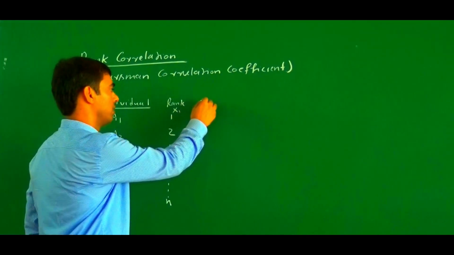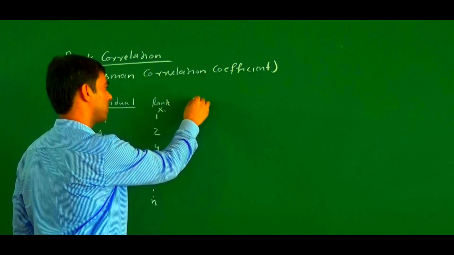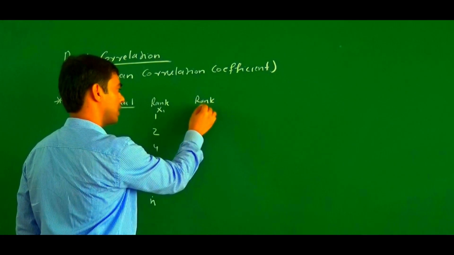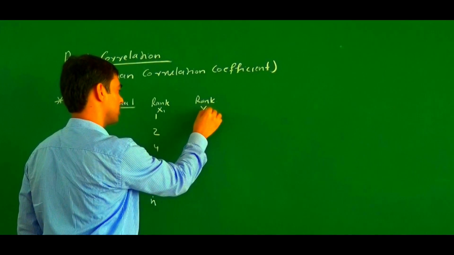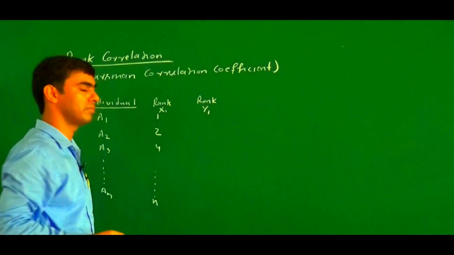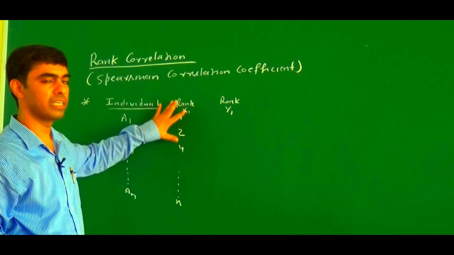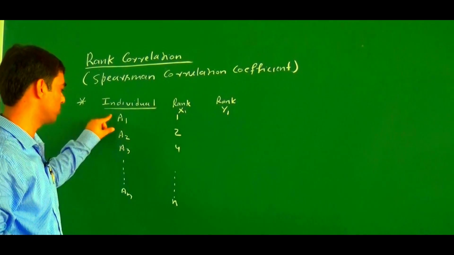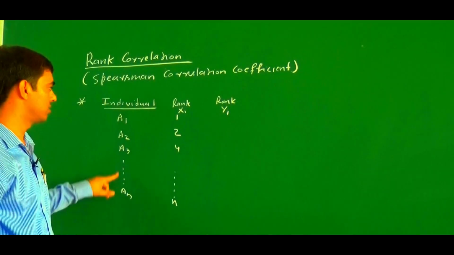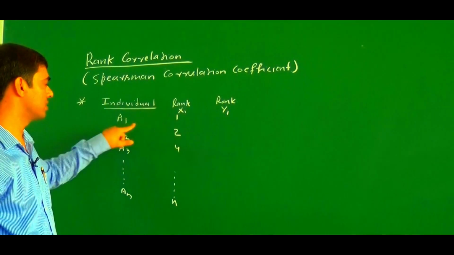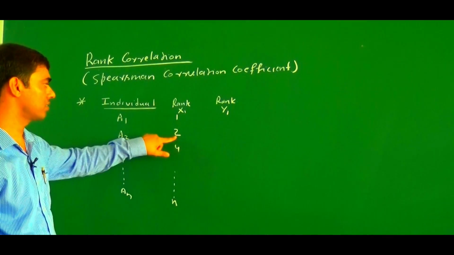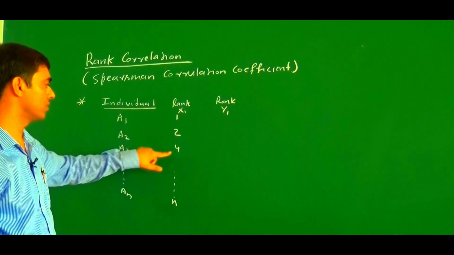Maybe 1, 2, 4, 5, 6 like this, or 1, 2, 3, 4 like this. So for the sake of simplicity, suppose this is the rank in one subject, say math. These are the students, there are n students. A1 has got the first rank in math, A2 has got the second rank, A3 has got the fourth rank.